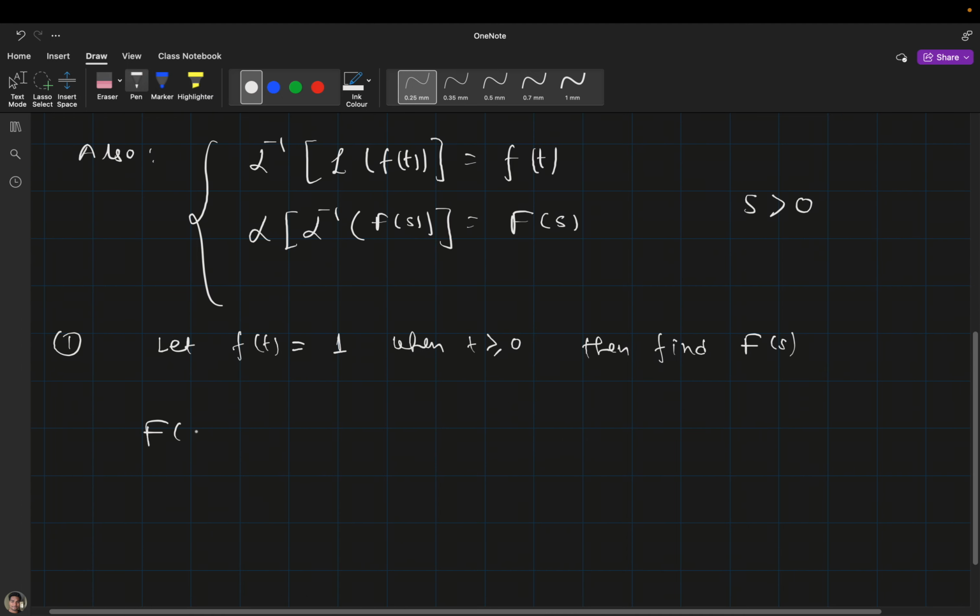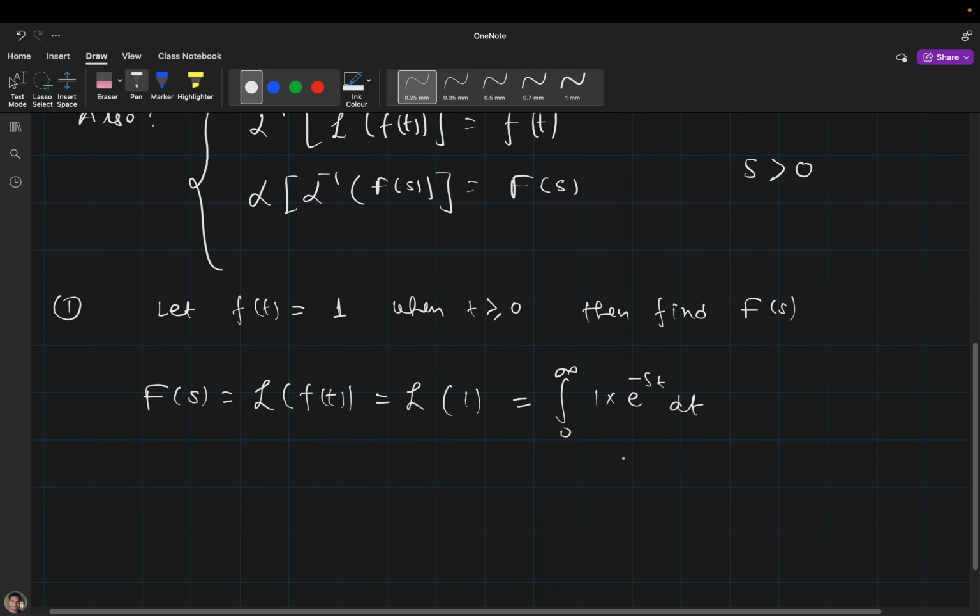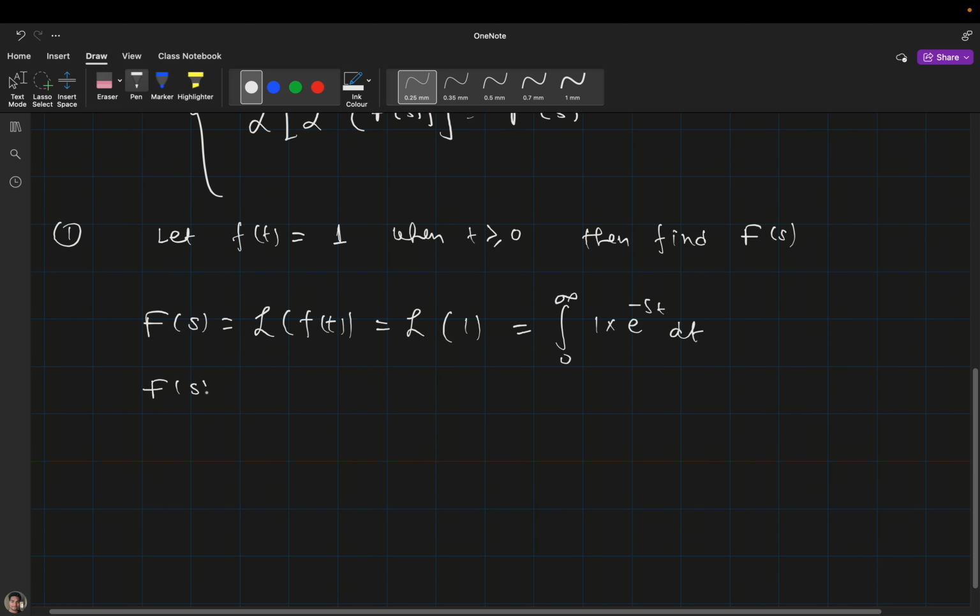So what is F(s)? F(s) will be nothing but the Laplace transform of f(t), and in this case it is nothing but 1. So it will be the integral from 0 to infinity of 1 times e raised to the power minus s t dt. Okay, so it's a very simple definite integral. From the definition of integral we can write e raised to the power minus s t, divided by minus s, and the limit will be 0 to infinity.